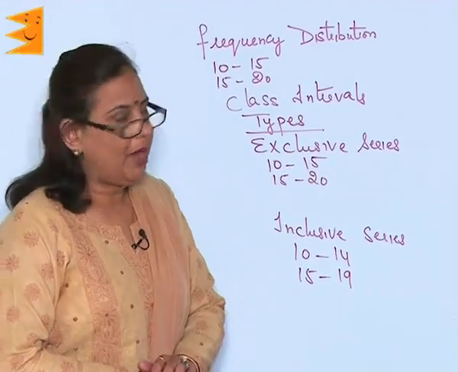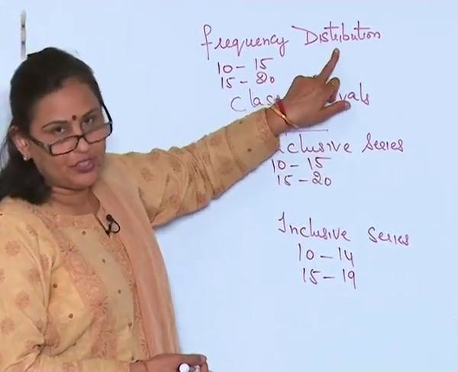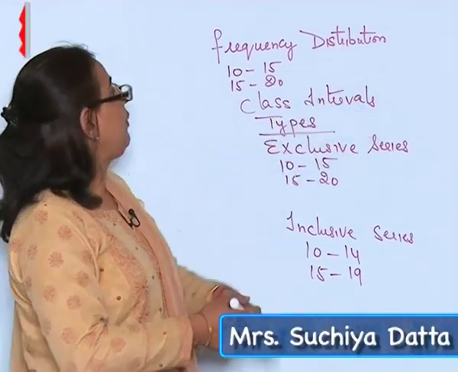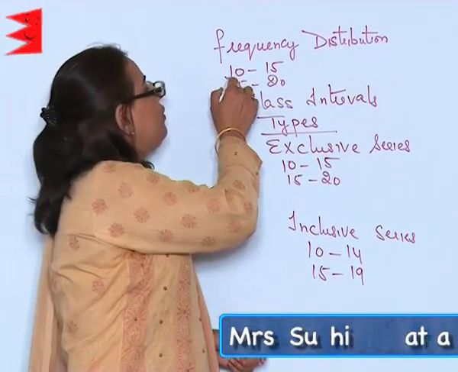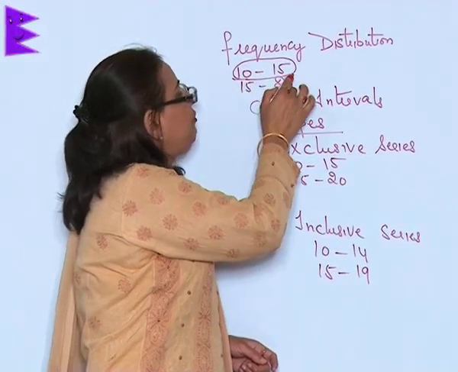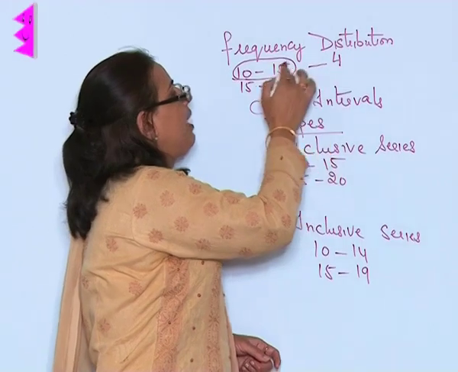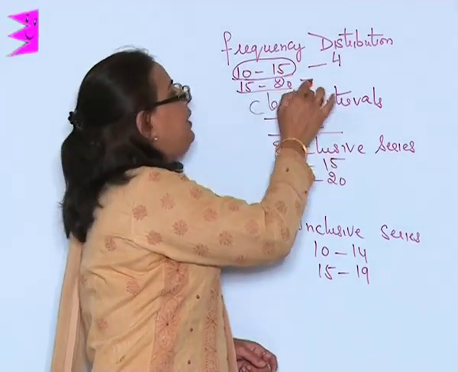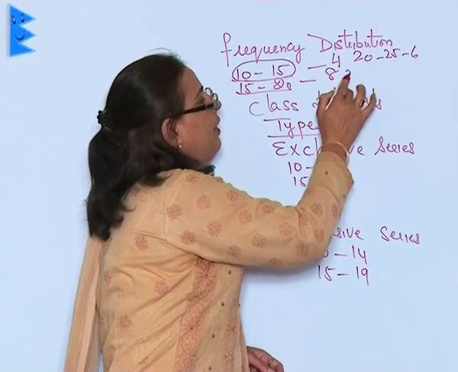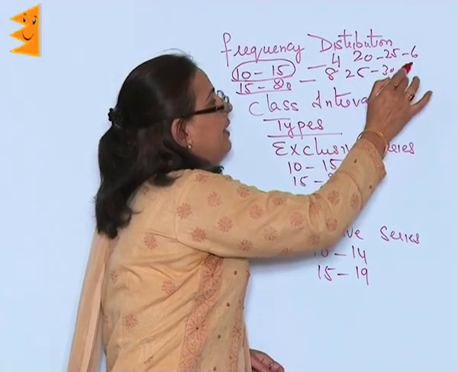Now let me talk about the frequency distribution. In the frequency distribution, we will be talking of the range. This will be like from 10 to 15, 4 students have got marks in between; 15 to 20, say 6 have got; 25 to 30, say 9 have got.